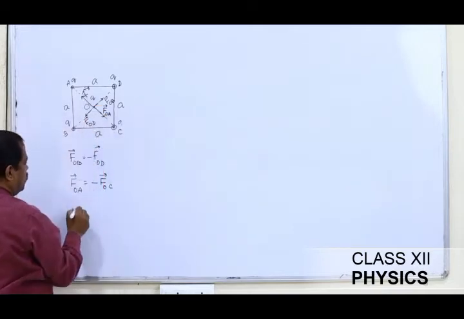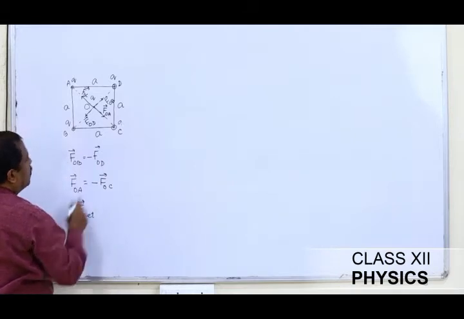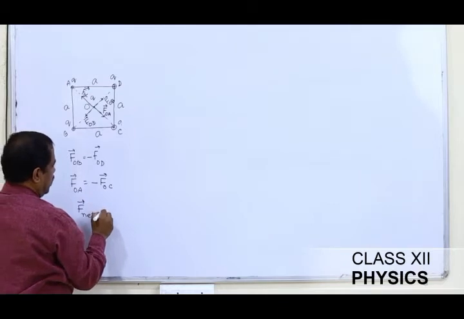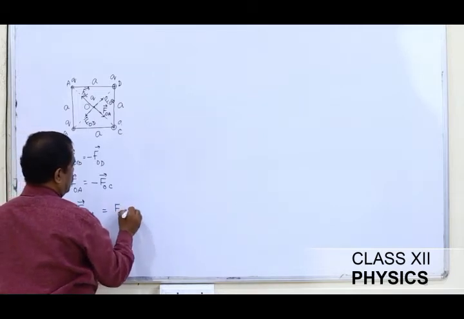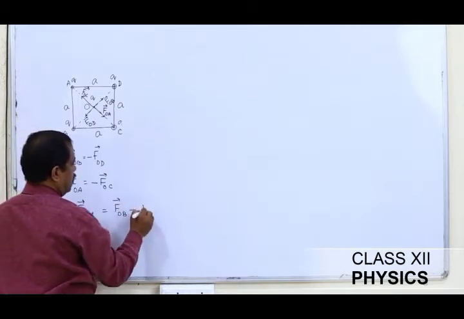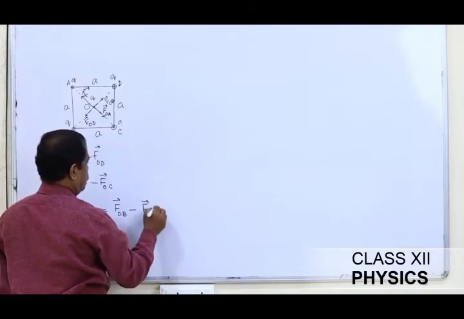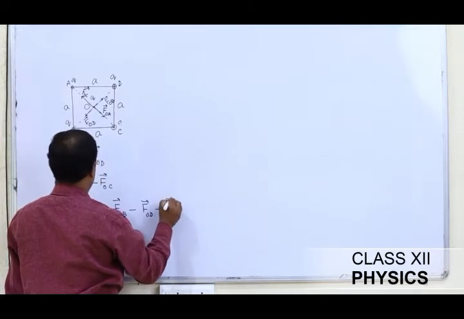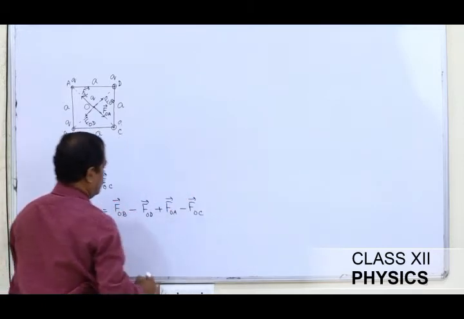Therefore the net force experienced by this charge q will be equal to the vector sum of all these forces: FOB minus FOD plus FOA minus FOC.